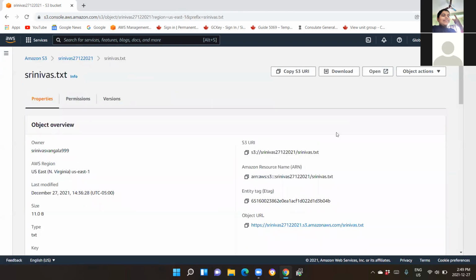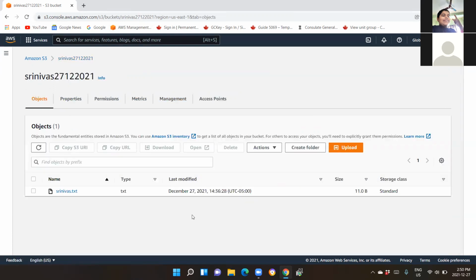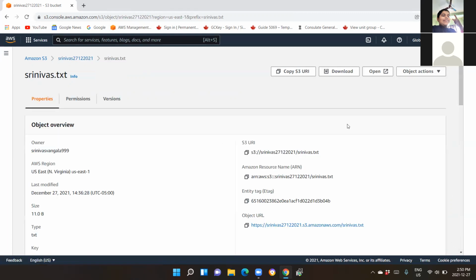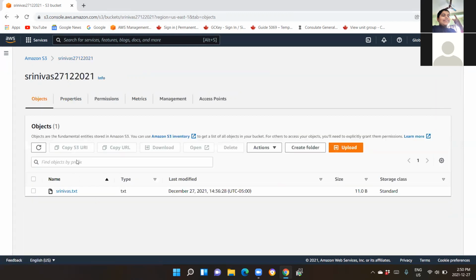All right. Now then you have given all the public access to your object. Let us go back to your bucket. Let us go inside the bucket. Bucket. I said bucket, not object. Okay, this is object. So go inside the bucket. Click on permissions tab.